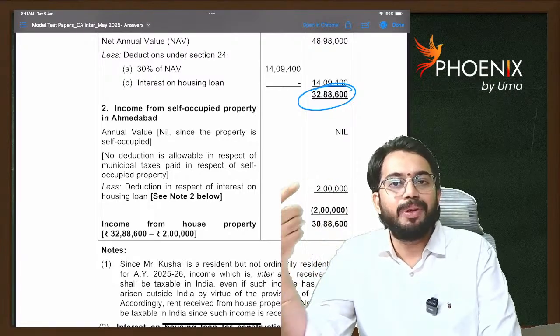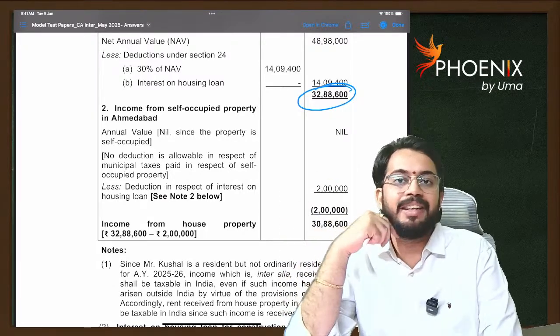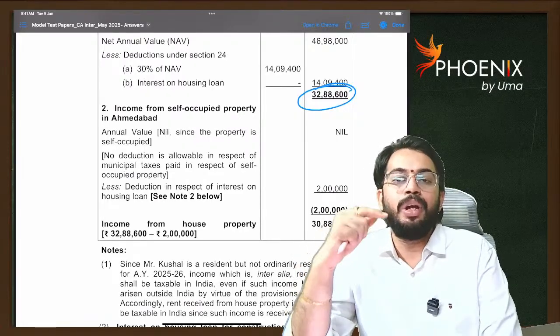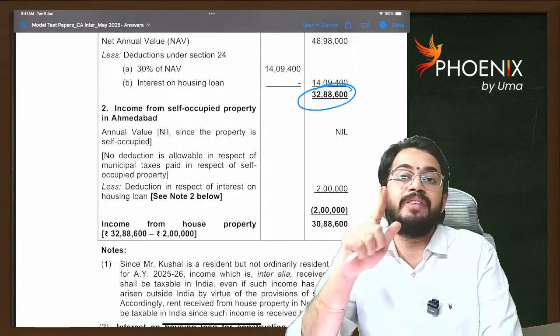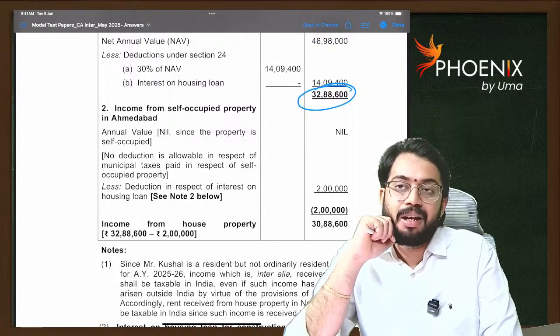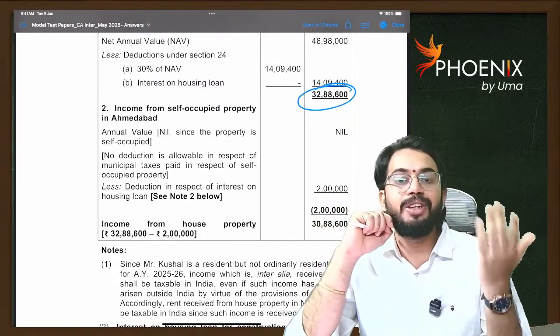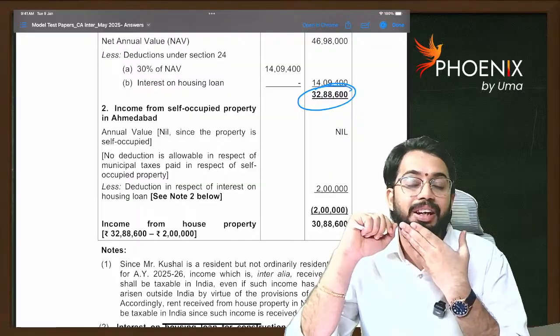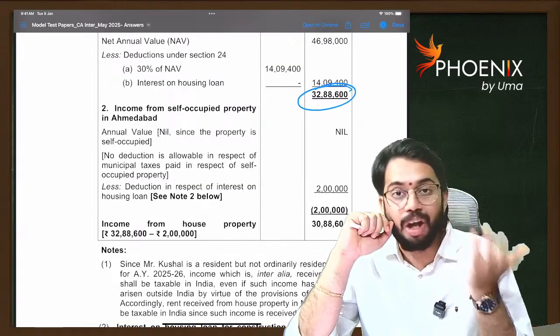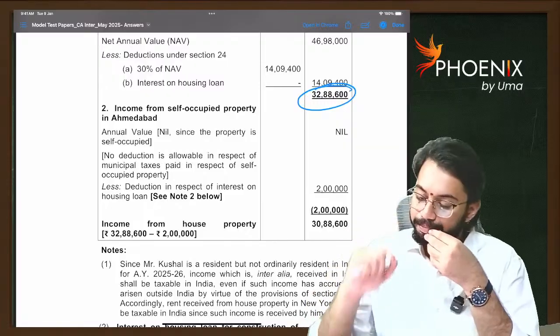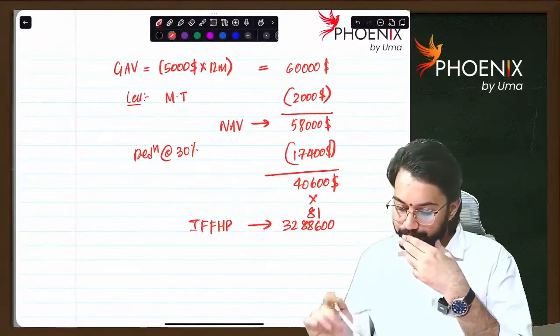How can he come to know that it is taxable in India and TDS is required to be deducted? TDS is required to be deducted only if the payer is resident under section 194I. If a non-resident pays rent to another non-resident, then the payer is not resident, so no TDS is required to be deducted.